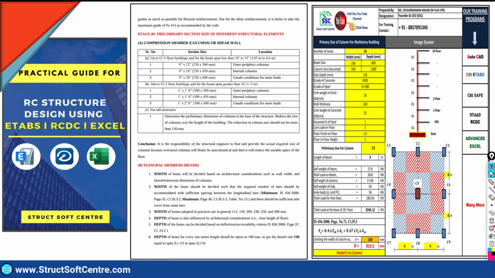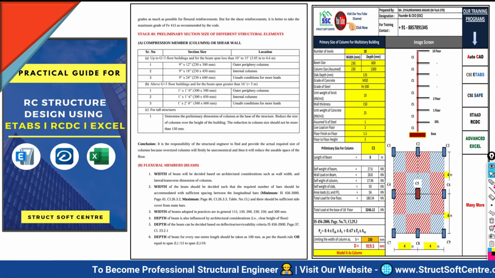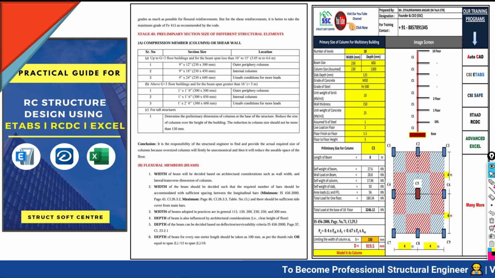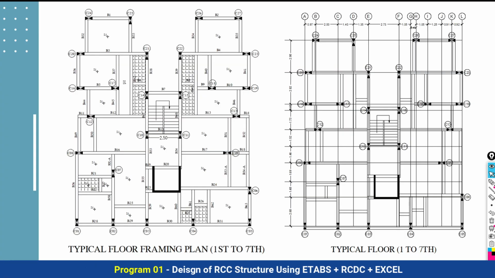So at different stages in this training program, and even when you are going to do the design of the real project, at different stages you need to take the help of the spreadsheet. Without taking the help of the spreadsheet, you cannot come to a quick solution, a quick approximation. The sheet is not going to do the design, but it gives the approximation, quickly closer to your right solution. So this Excel sheet will give you what size of the column will be suitable for your structure.